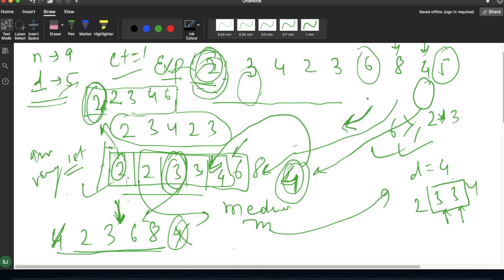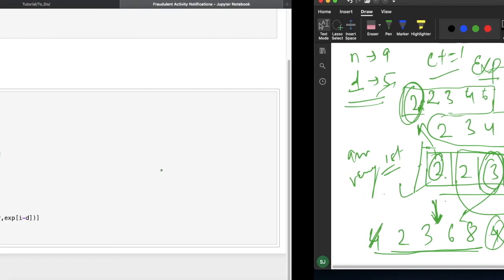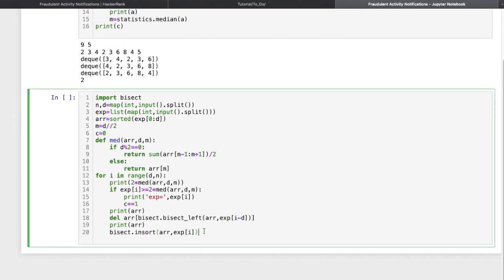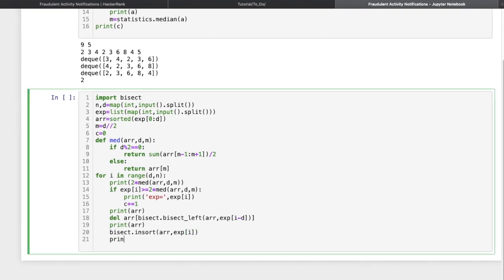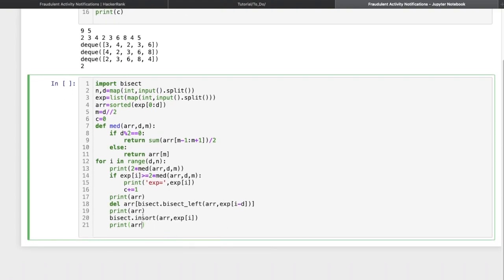If we pass this 6, it will simply add this 6 at the perfect position in the sorted array. For example, if you are getting 4, it will place this 4 at its perfect position in the sorted array. So we are done here. Let me print and see the array. This is the whole process.